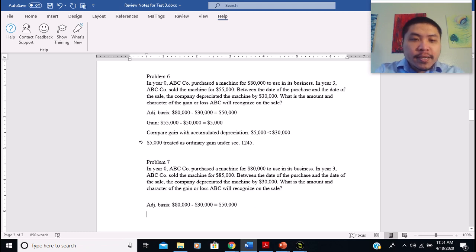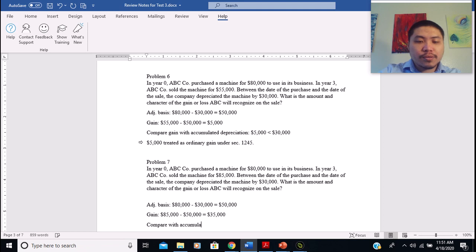And then now we calculate the gain. So the gain now is going to be $85,000 subtract $50,000, which gives us $35,000. So now we compare with the accumulated depreciation, right?